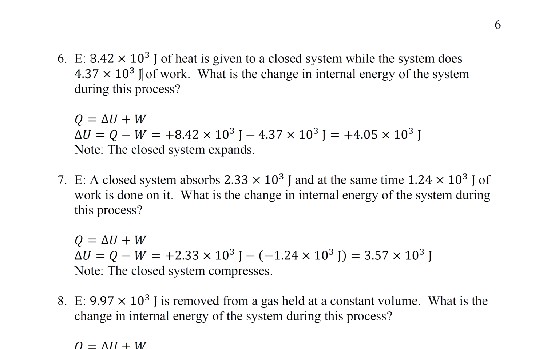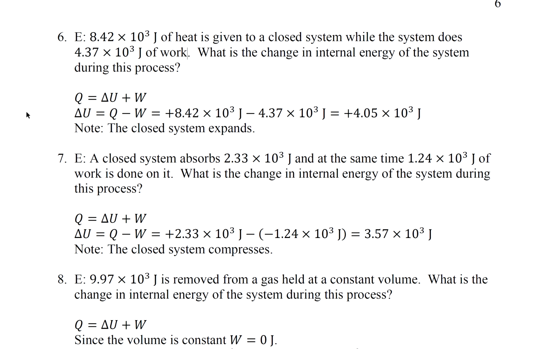This is how much energy was given to the system. So this is what we have here. And the closed system increases its volume, because it says a closed system does this much work.